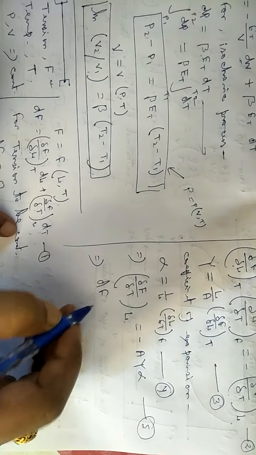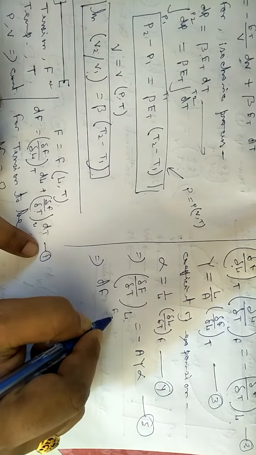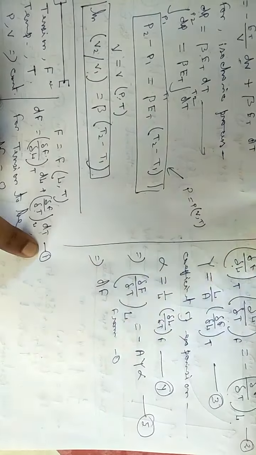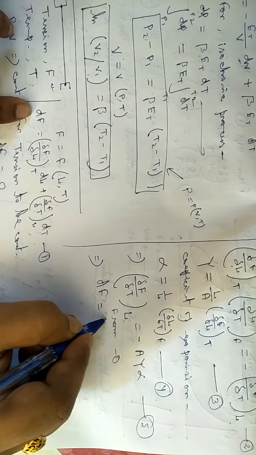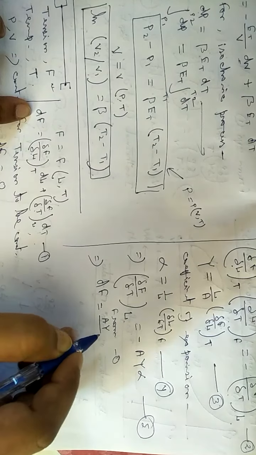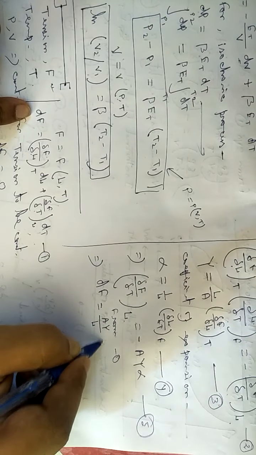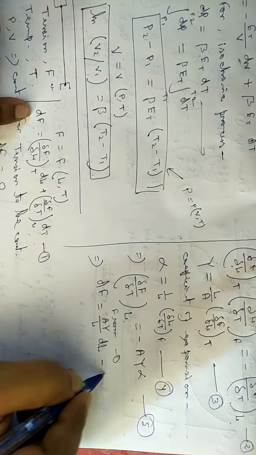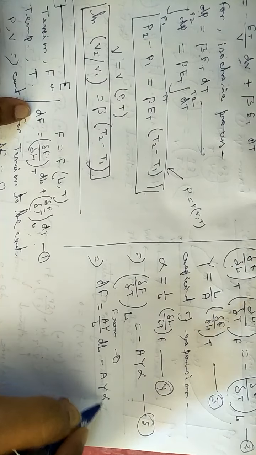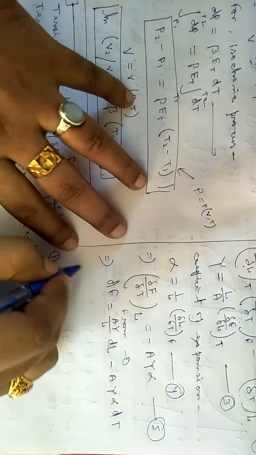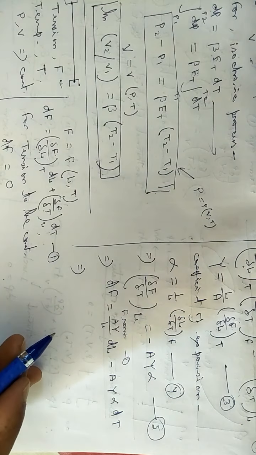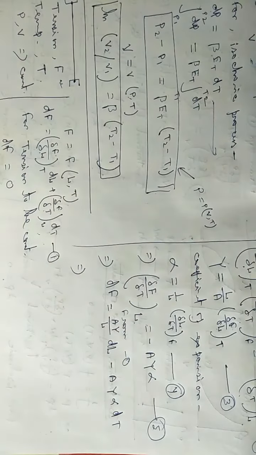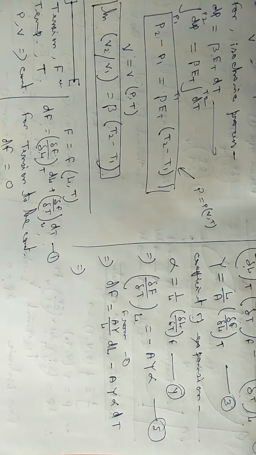From equation 1 I can write the value of dF will be equal to AY divided by L into dL minus AY alpha dT. So if dF equals that, you can integrate both the sides and do the needful.